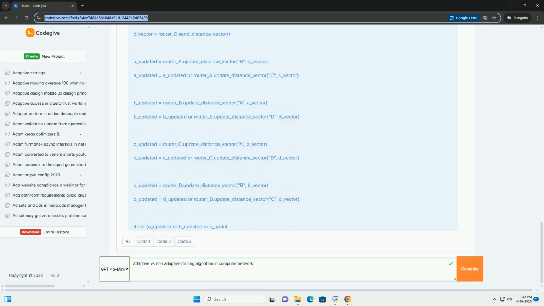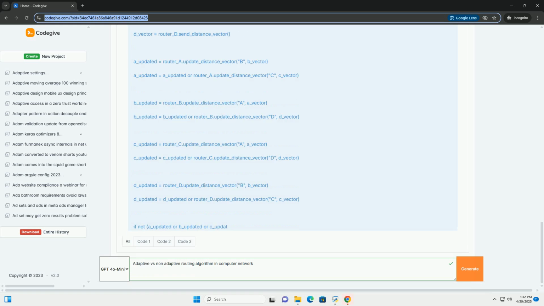For each destination in the received vector, the router calculates the total cost to reach that destination via that neighbor, cost to neighbor plus neighbor's cost to destination. If this total cost is less than the router's current best estimate to that destination, the router updates its distance vector and forwarding table to use that neighbor as the next hop. 4. Repeat. Steps 2 and 3 are repeated periodically until the distance vectors converge, with no more changes.